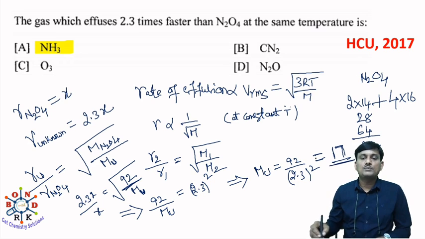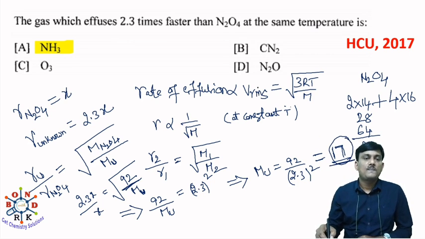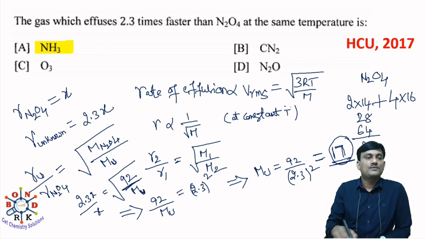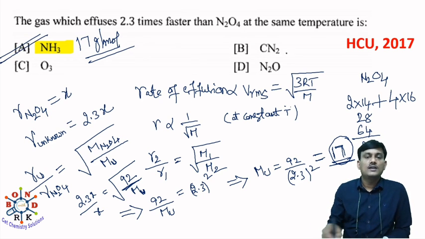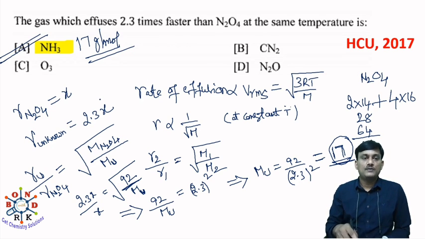The molar mass of the unknown gas is 17. Which one has 17 molar mass? The molar mass of NH3 is 14 plus 3, which is 17 gram per mole. So this is the correct option. The molar masses of the remaining gases are not equal to 17 gram per mole.